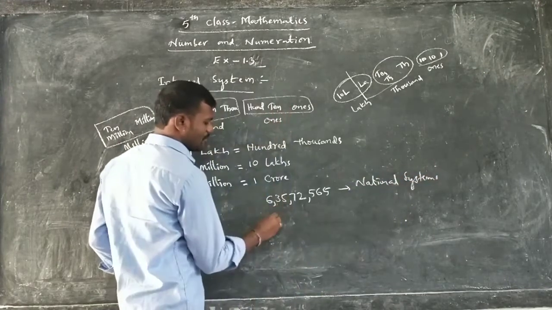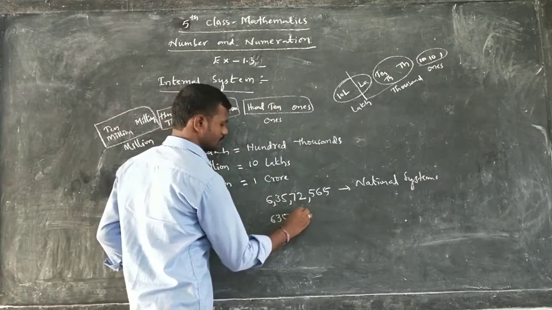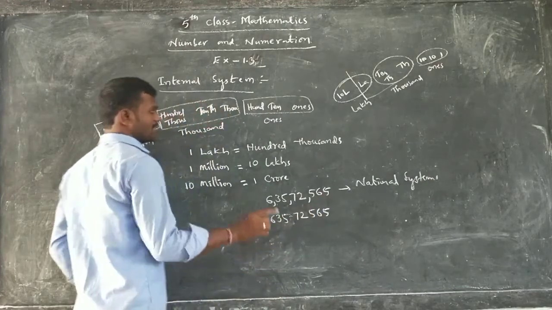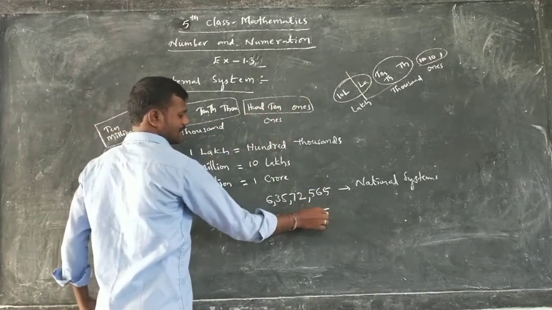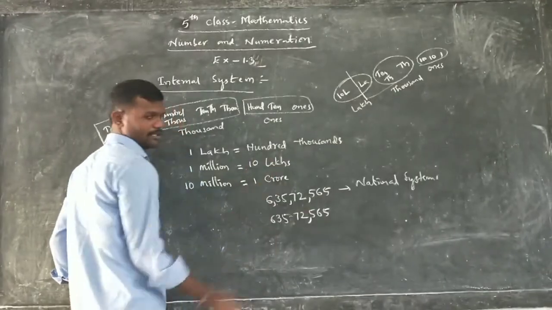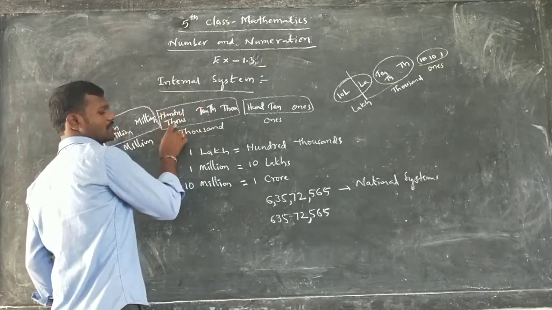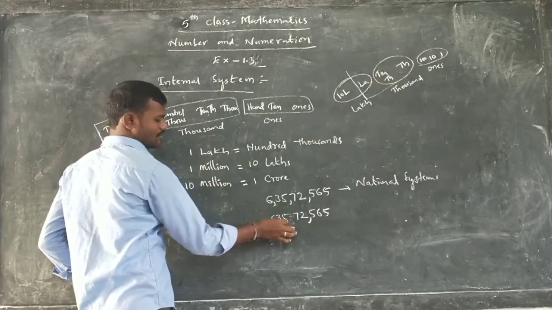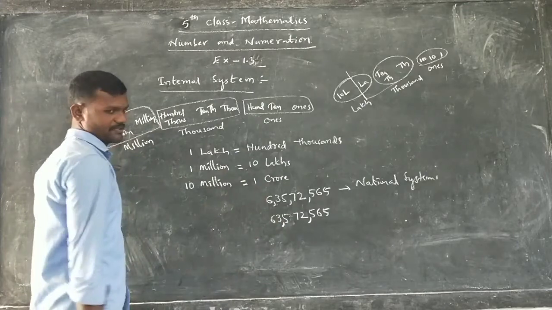Okay, if we write the same number in the international system, how can we write it? First, what do we have? Ones, tens, hundreds. After this, one comma. Thousands, 10,000s and 100,000s. Then write a comma. Next, millions, 10 millions.